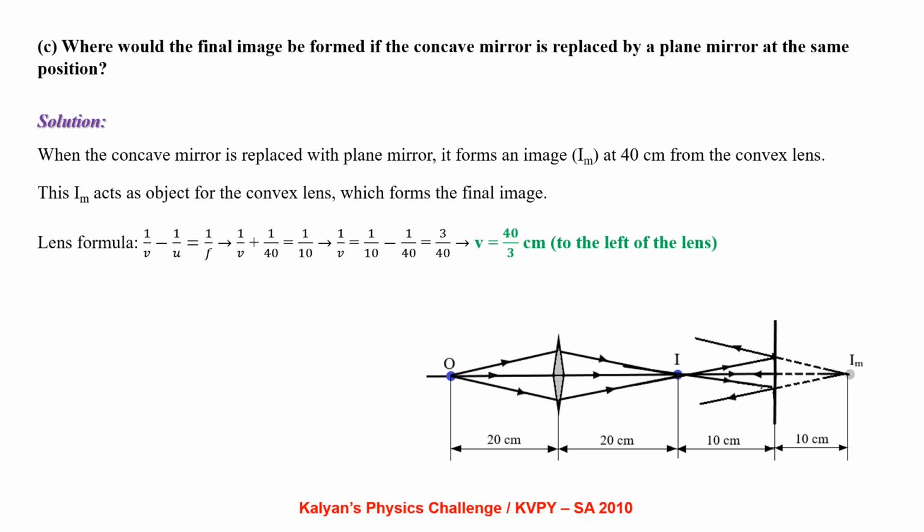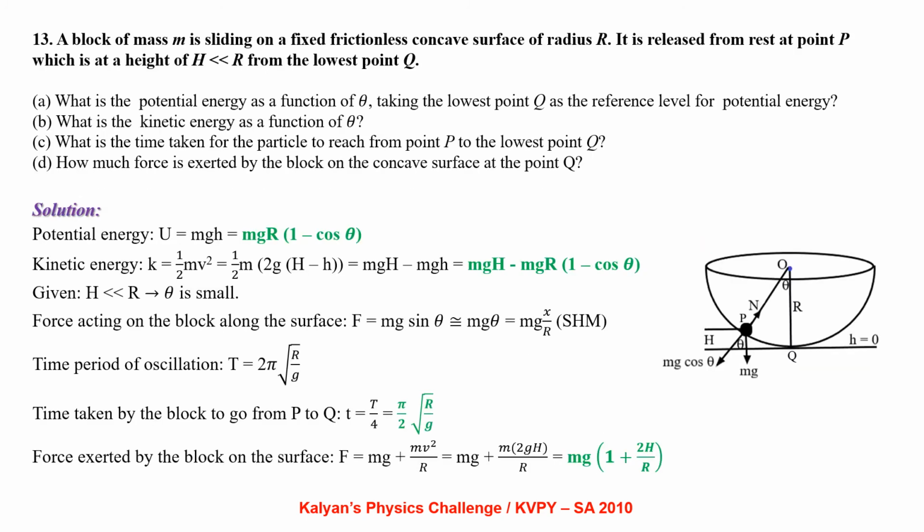A block of mass m is sliding on a fixed frictionless concave surface of radius capital R. It is released from rest at point P, which is at a height h very much less than R from the lowest point Q. What is the potential energy as a function of theta, taking the lowest point Q as reference level for potential energy? Potential energy U equal to mgh. Here h can be written as R times (1 minus cos theta). So potential energy equals mgR times (1 minus cos theta).